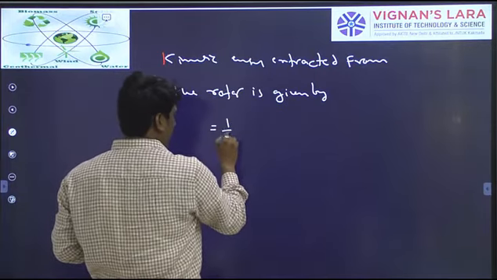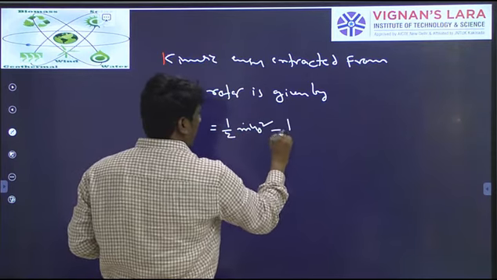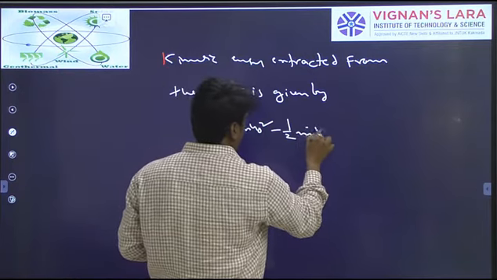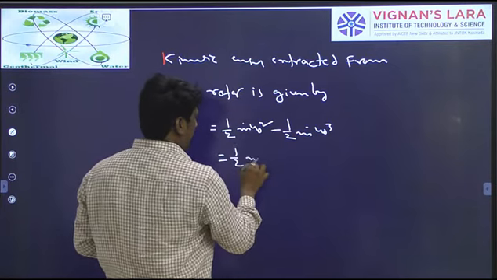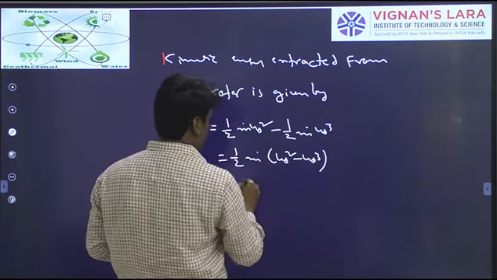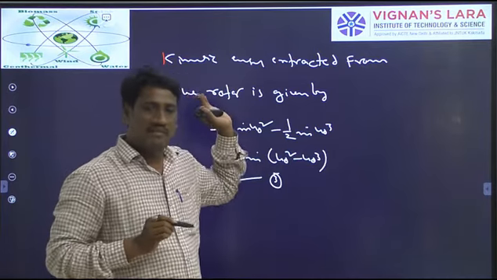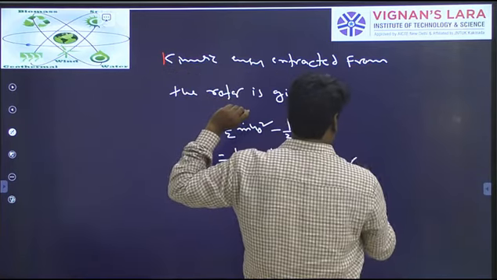The kinetic energy at the downstream is half m dot u2 square, and the kinetic energy at the upstream is half m dot u0 square. From this we get half m dot (u0 square minus u2 square). Let us say this is equation 3. So the power extracted by the turbine is given by this third equation.